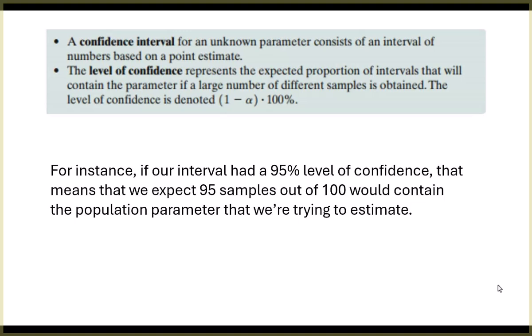This will make more sense. Just trust me on that. So, for instance, if we're talking about a 95% level of confidence, then that means out of every 100 times we did this sampling, 95% of those times we would have captured that parameter. If I've got an 80% level of confidence, that means out of 100 times of doing this, we would capture that population parameter 80 times.